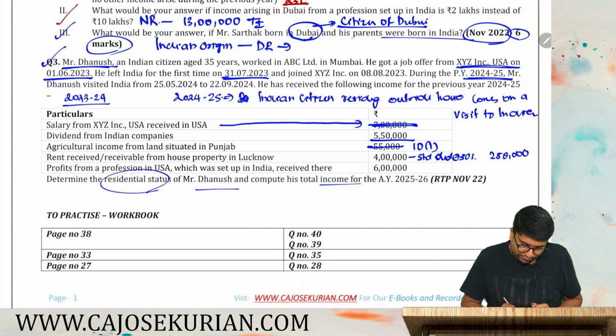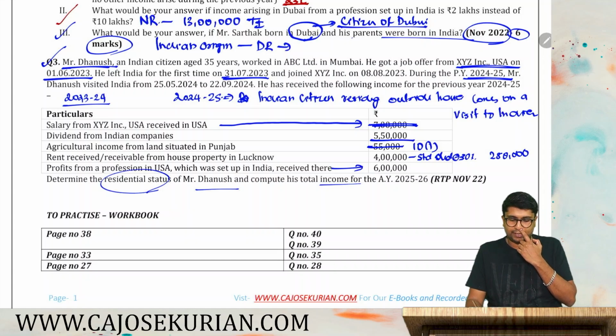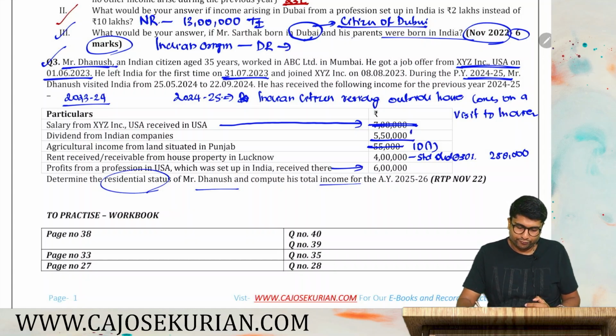Then profit from profession in USA which was set up in India. You have an income accrued outside India, but due to the profession set up in India, that also has to be considered. So 5 lakh 50 plus 2 lakh 80 plus 6 lakh. So let's add 2 lakh 80 plus 6 lakh plus 5 lakh 50.